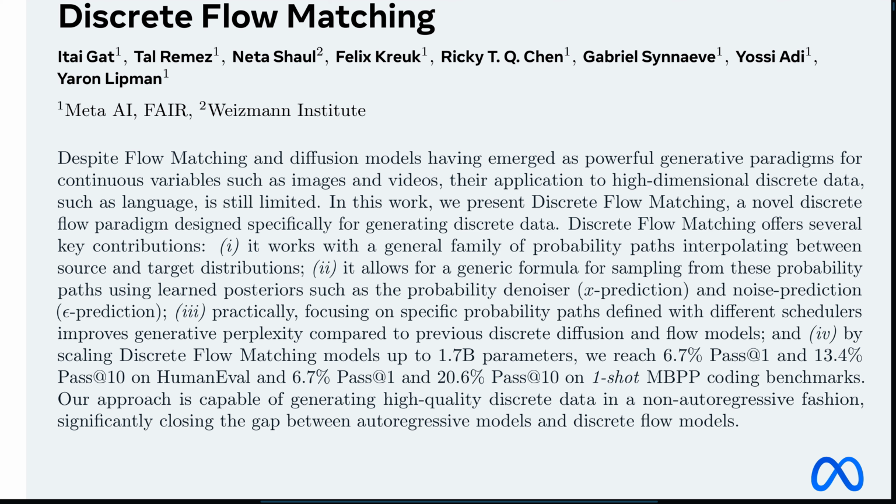Precisely. Now, how it figures that out can vary. The generic formula allows for different strategies. X-prediction, where x usually stands for the clean data, is like the model trying to directly guess the entire final clean output based on the garbled input it sees. Just jump straight to the answer. Kind of, yeah. Whereas epsilon prediction, where epsilon often represents the noise or the error, is more like the model trying to figure out what specifically is wrong with the current garbled version.